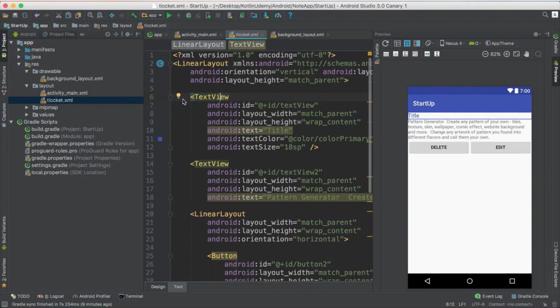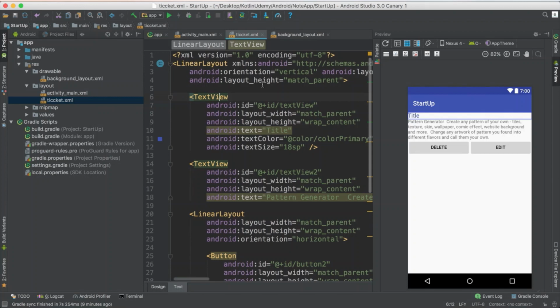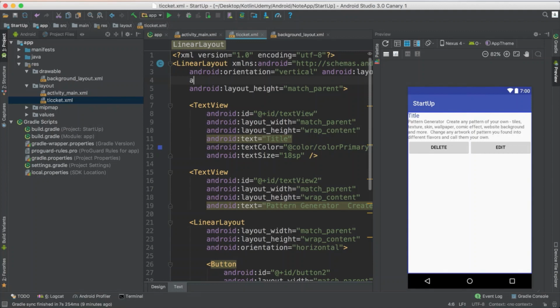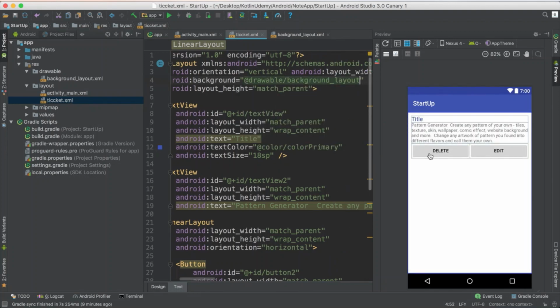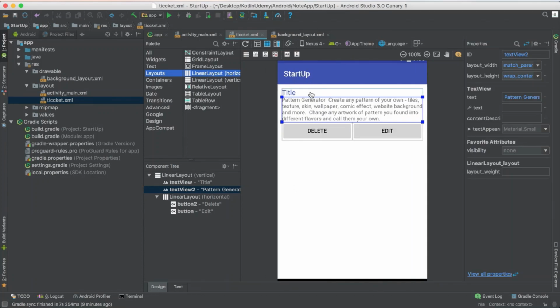But if you see, this ticket may and may not show up in the way that I want. So if I just say, hey, I want this ticket to take the background, so Android background, I need to take it from the drawable. I want to take this one, drawable. So it doesn't appear in the way that I want it to appear. So why? Because if you look here, you would see it took all the screen.